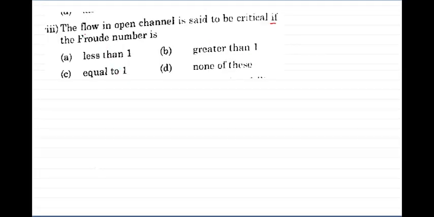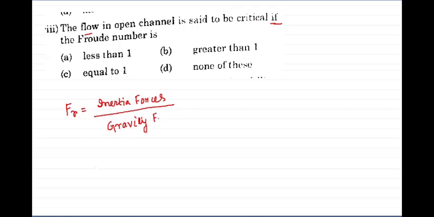The next question is, the flow in an open channel is said to be critical if Froude's number is. Now what is Froude number? Froude number is the ratio of inertia forces to gravity forces. This is very important. And if Froude's number is equal to 1, we know that the flow is critical flow.